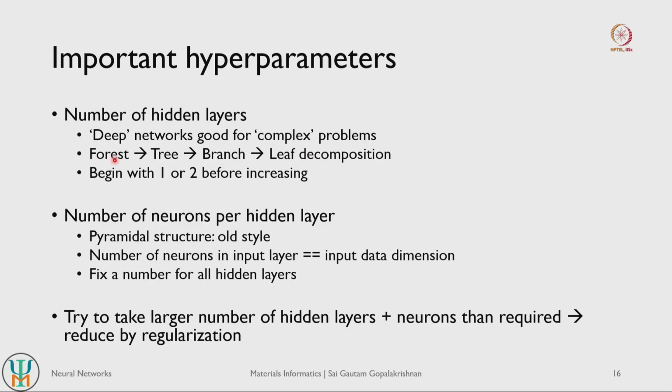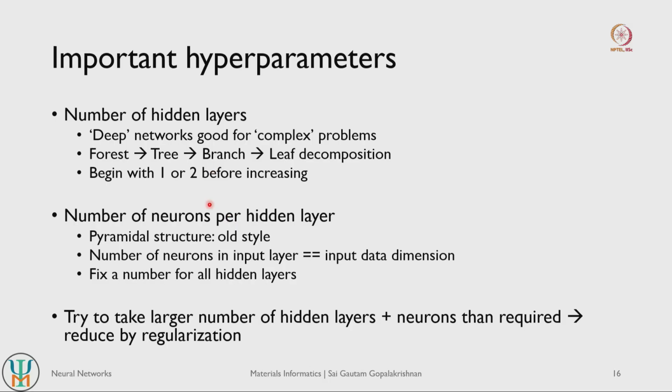The deeper your neural network is, the more it can do this decomposition, and the shallower it is, with fewer layers, it won't be able to do all of this. Maybe it will stop once it does the forest to tree decomposition, simply because the model is not complex enough to do even finer decomposition into branches and leaves.